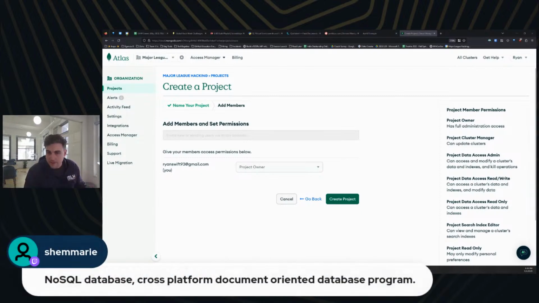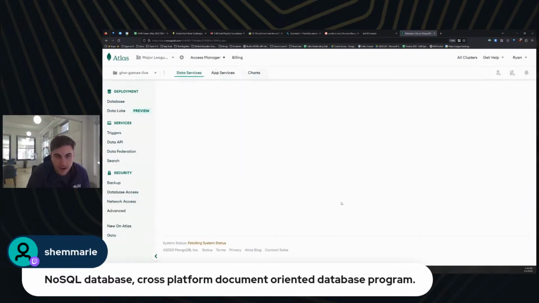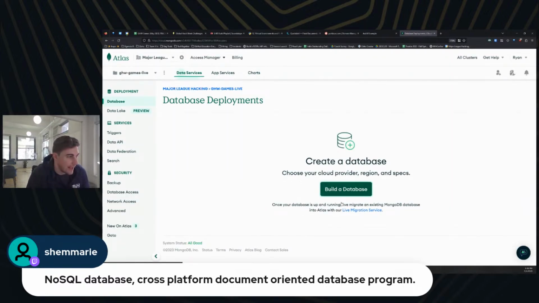So I see we have a hacker here saying a NoSQL database, cross-platform document-oriented database. So the way I think about this, and I don't think I actually said this caveat at the very start of the stream here, but I'm not a full-time developer. I've never had a job as a full-time developer either. And so I do go to a ton of hackathons. I play around with code quite a bit. I write scripts and things like that fairly regularly, but there's going to be things that you should take with a grain of salt when I explain them.